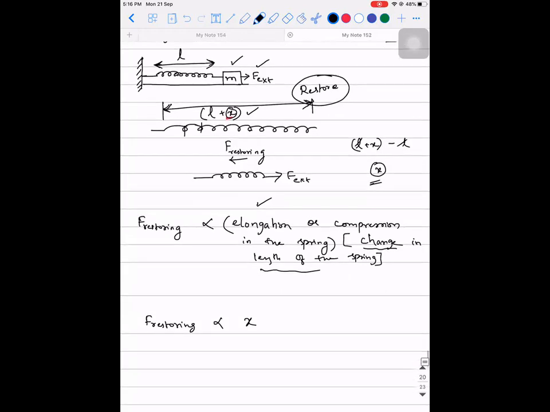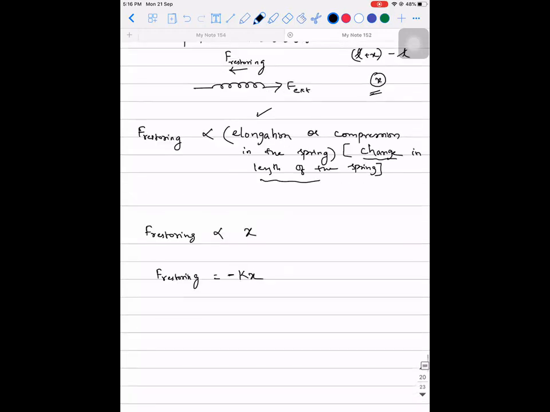Yes, sir. Now, if you remove the proportionality symbol, a constant has to be introduced. The constant that is introduced is K, into X, and there will be a negative sign. I'll tell you why there is a negative sign. Listen to it. The negative sign indicates the force is trying to act in the opposite direction of the applied external force.